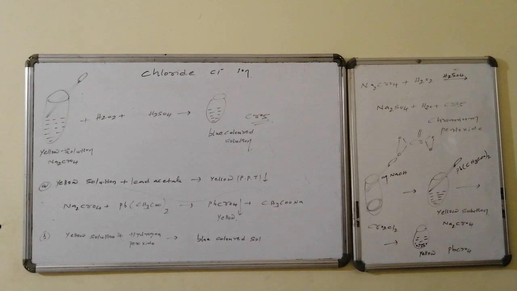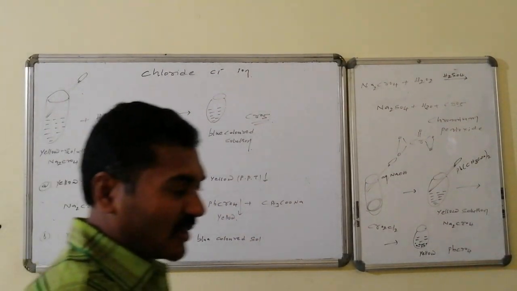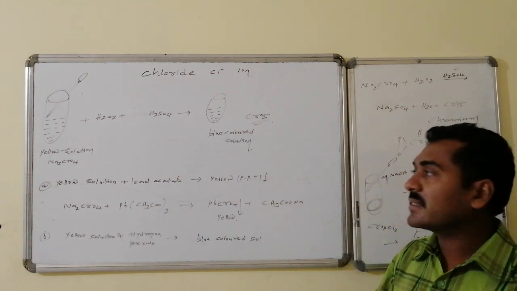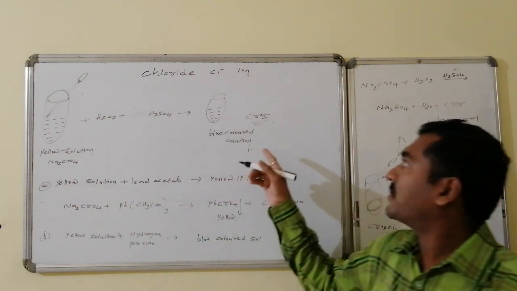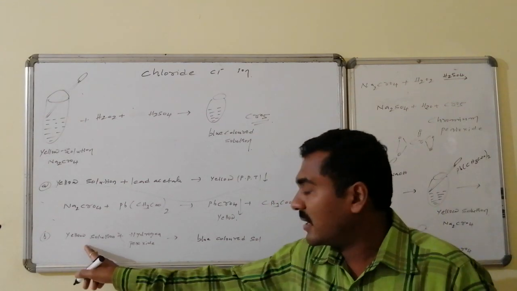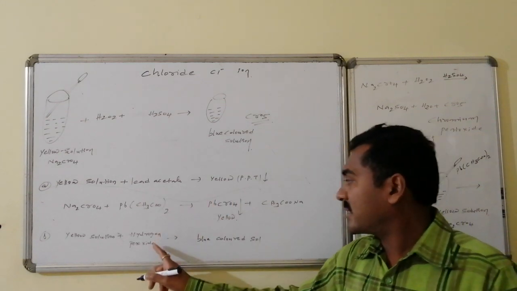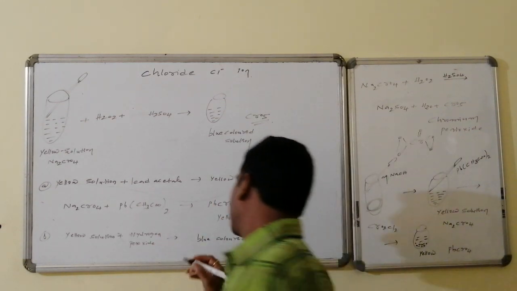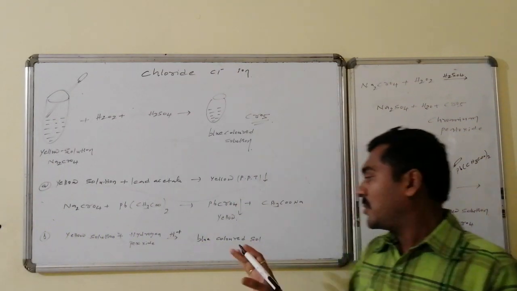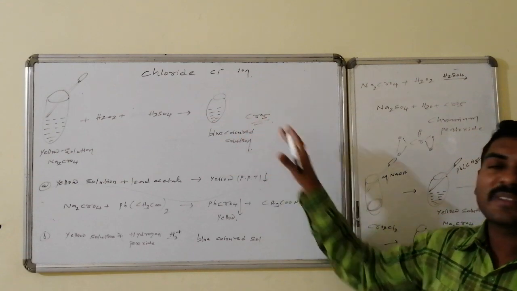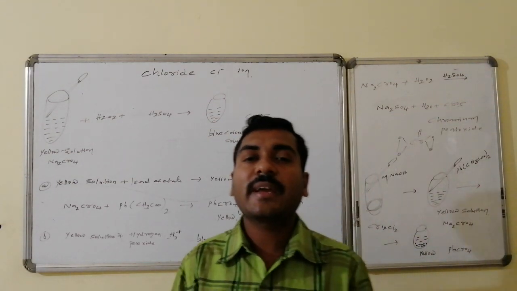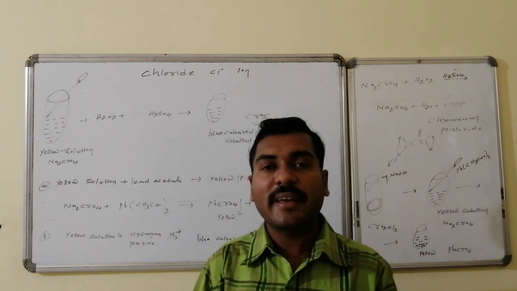This yellow colored solution, on reaction with hydrogen peroxide followed by sulfuric acid, is converted to a blue colored solution, that is, sodium chromate is converted to chromium pentoxide. Chromium pentoxide is blue in color. Thus, the yellow colored solution of sodium chromate on reaction with hydrogen peroxide followed by sulfuric acid leads to the formation of a blue colored solution. That blue colored solution appears like this, and it is due to chromium pentoxide. In this way, we can confirm the presence of the chloride ion.